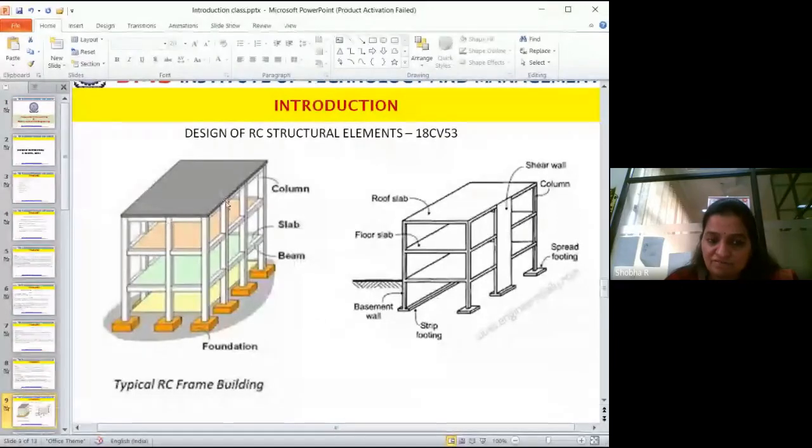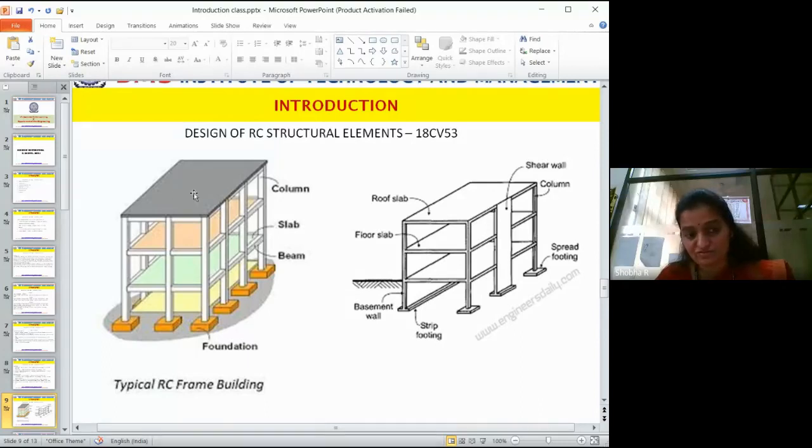Okay? We will design this column separately and we will design this beam separately. This beam is designed based on the effect of this slab. How is the slab reacting on the beam? What are the effects of the slab on the beam? So considering the effects of the slab, the beam is designed. Considering the effect of the beam, the column is designed. Considering the column effect, the footing is designed.